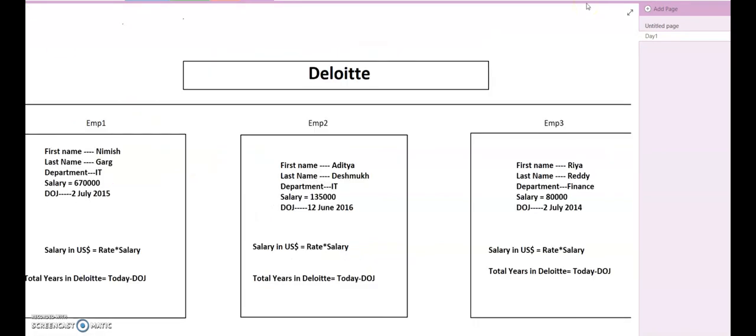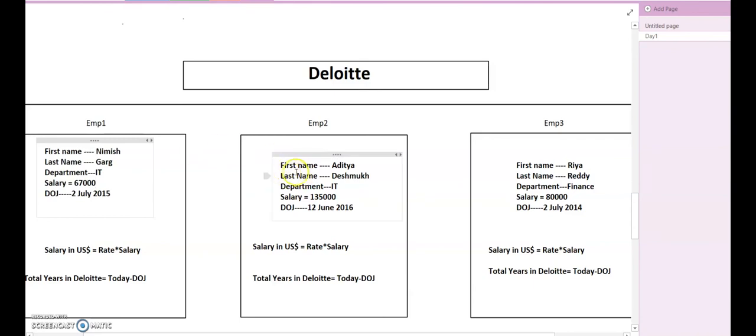Now look at this. I have created three objects, employee 1, employee 2, employee 3. Similarly, we are going to describe all this using the design which we have created just before this for Deloitte. Deloitte is my company, and these are the data of three employees. I have given the first name, which was there in the design. First name is Nimish, last name is Garg, department is IT, salary 67,000. I think I have added an extra zero here. Okay, 67,000, and date of joining is 2nd July 2015.